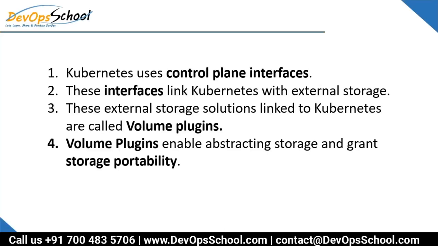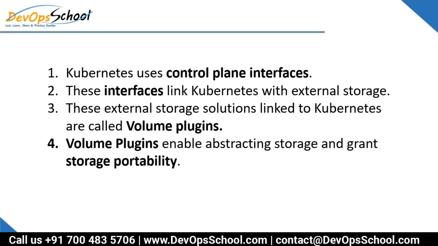These interfaces link Kubernetes with the external storage. These external storage solutions linked to Kubernetes are called volume plugins. So the question was, how does Kubernetes understand this external storage? Kubernetes understands external storage through the plugin which is called a volume plugin.